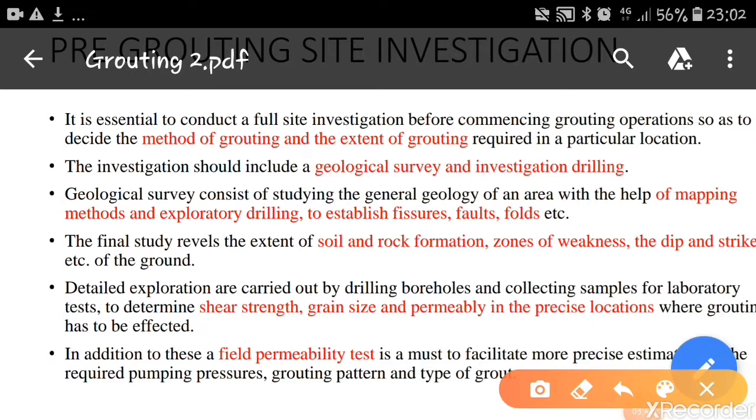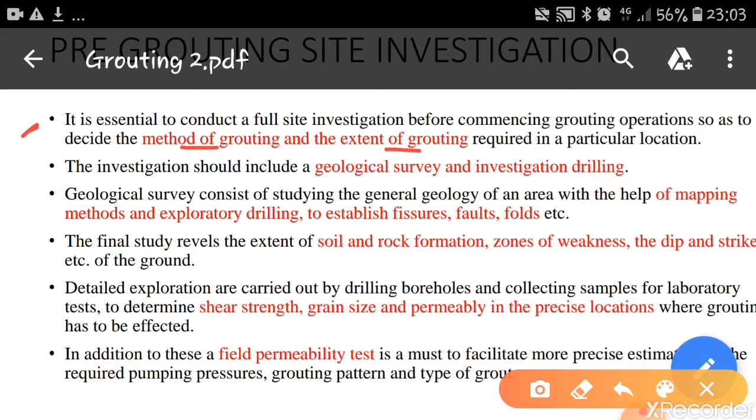In case of pre-grouting site investigations, it is essential to conduct a full site investigation before commencing the grouting operations, so as to decide the method of grouting and the extent of grouting required in a particular location. So we have to go to the site and investigate it to see what method of grouting is required here and what extent of grout is required in a particular location.